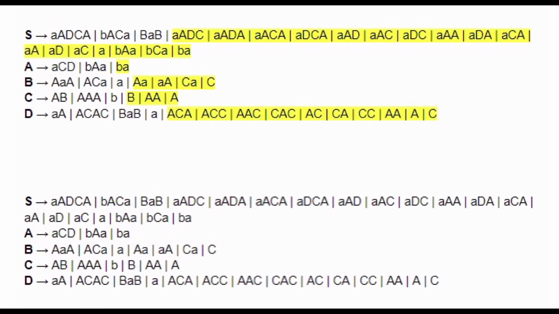Now, every part that's highlighted on here is what we added to it, and all the parts that are in black are the original problem. The only difference from the original problem is that we removed the lambda. We actually removed the lambda, which was right here, and we didn't replace it with anything. We just took it out, and the reason why we have BA is because of this right here. We broke this down apart.